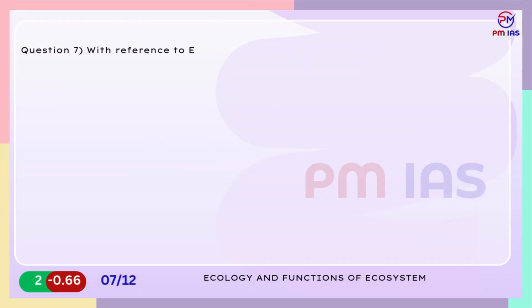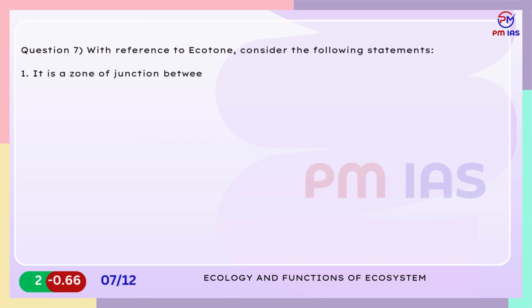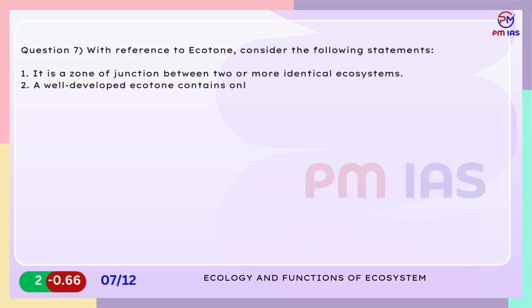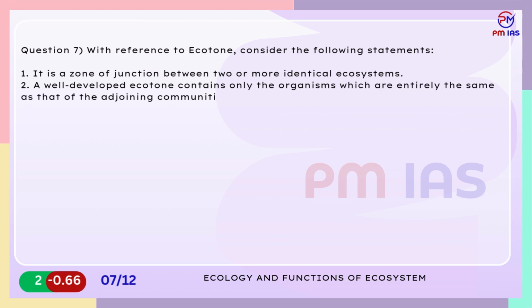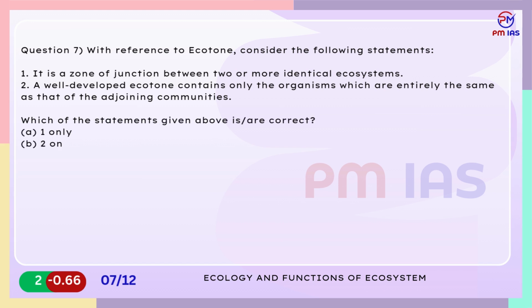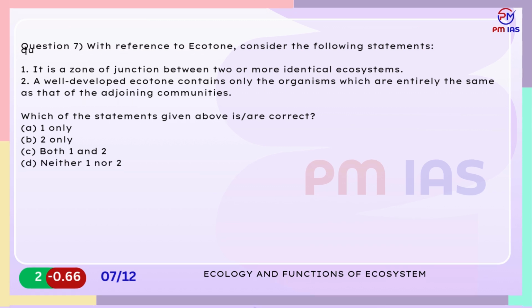Question 7. With reference to ecotone, consider the following statements. 1. It is a zone of junction between two or more identical ecosystems. 2. A well-developed ecotone contains only the organisms which are entirely the same as that of the adjoining communities. Which of the statements given above is correct? A. 1 only. B. 2 only. C. Both 1 and 2. D. Neither 1 nor 2.